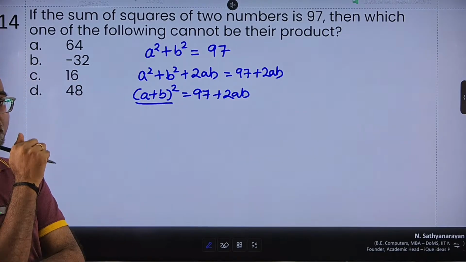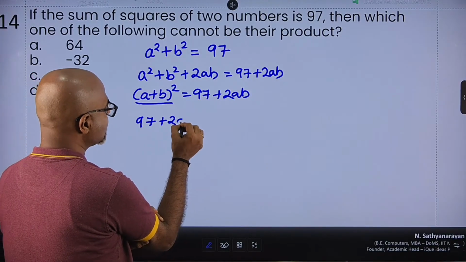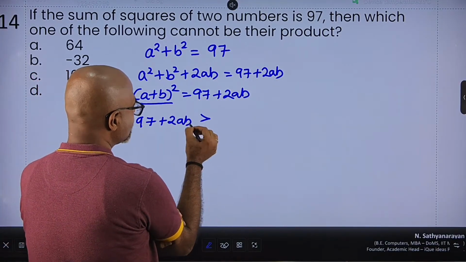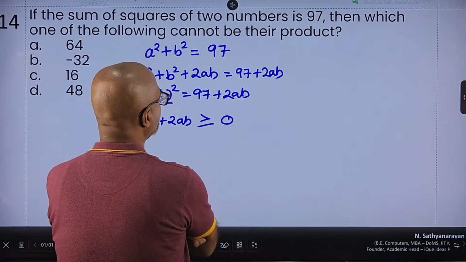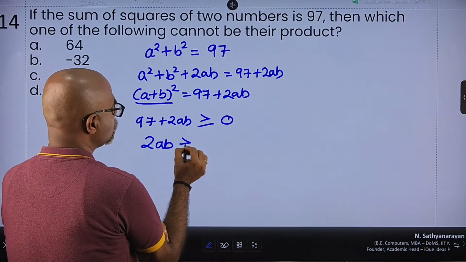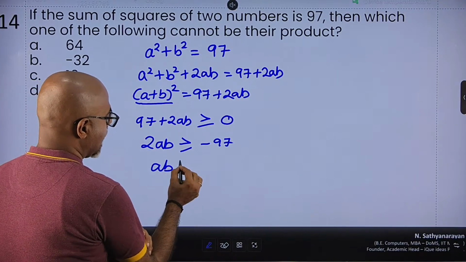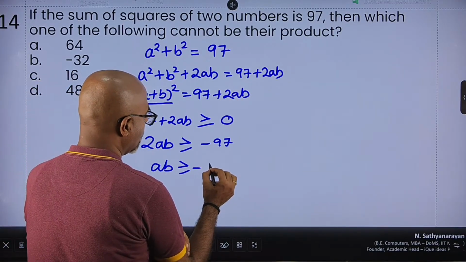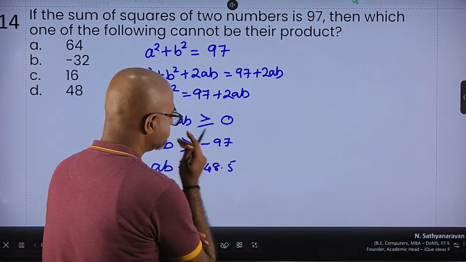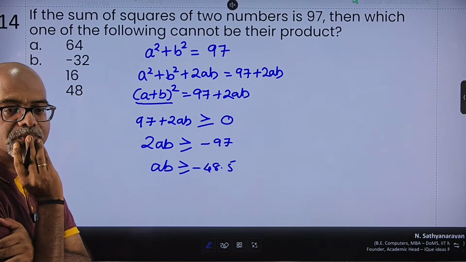A perfect square cannot be negative, which means 97 plus 2ab has to be greater than or equal to 0, which means 2ab has to be greater than or equal to minus 97. So AB has to be greater than or equal to minus 48.5. But all these values are greater than minus 48.5.